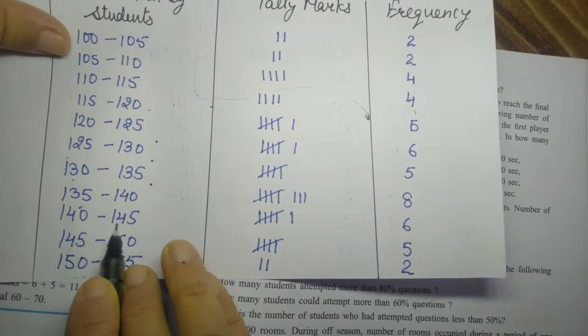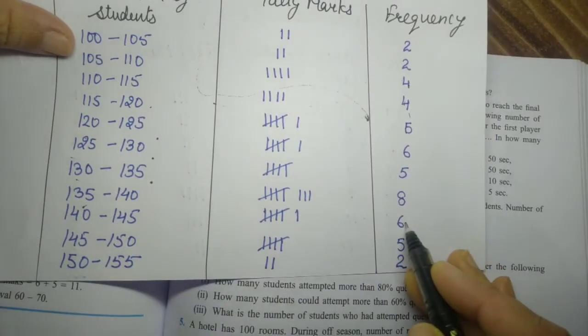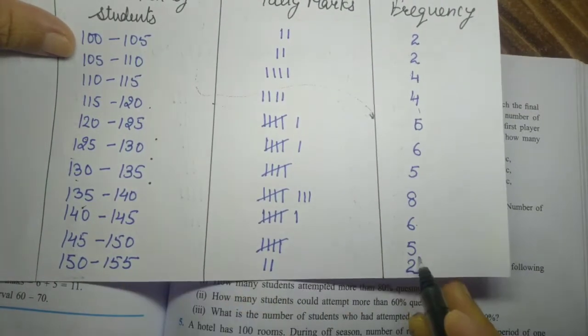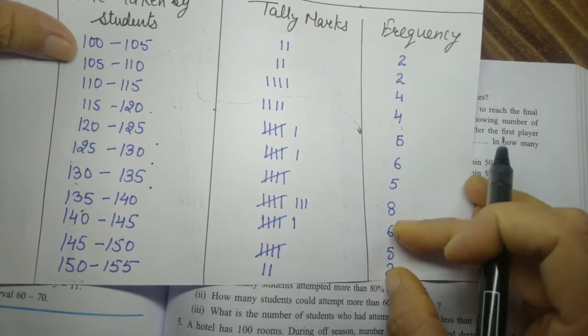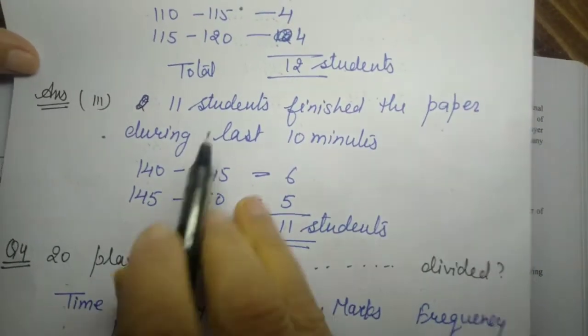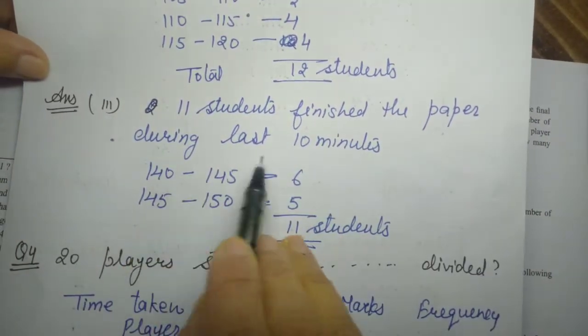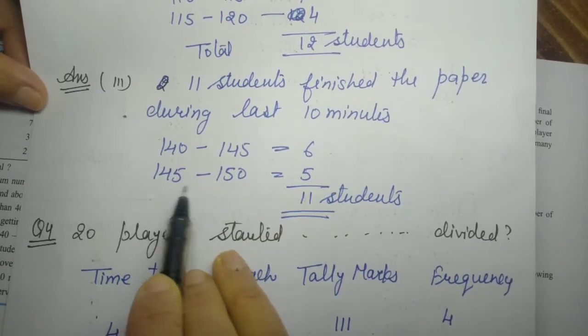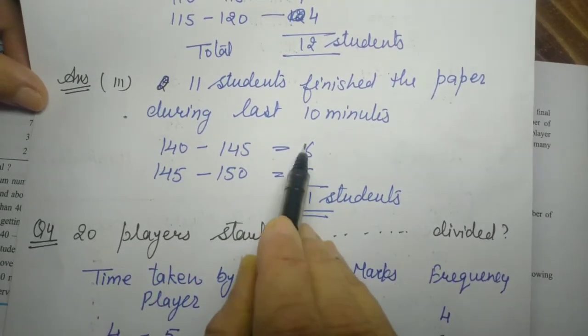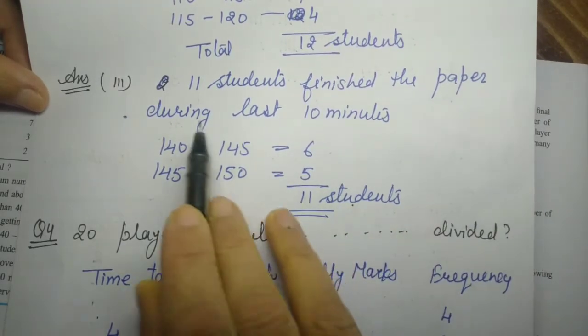How? 140 to 145, 6 students, and 145 to 150, 5 students. So 11 students finished the paper during the last 10 minutes, and total is 11 students.